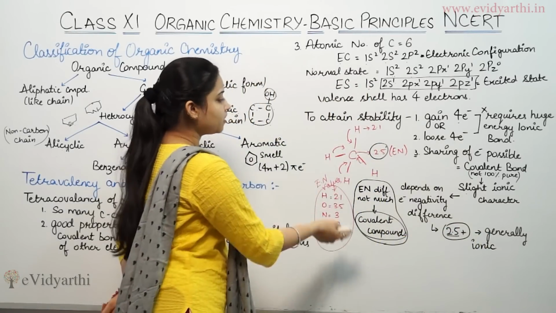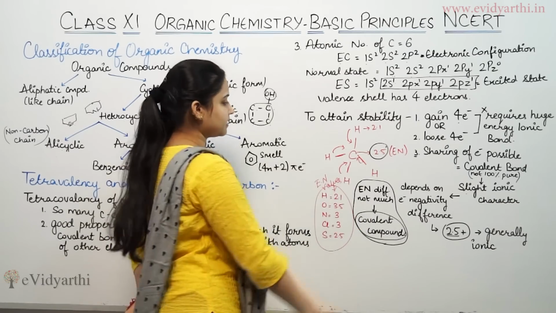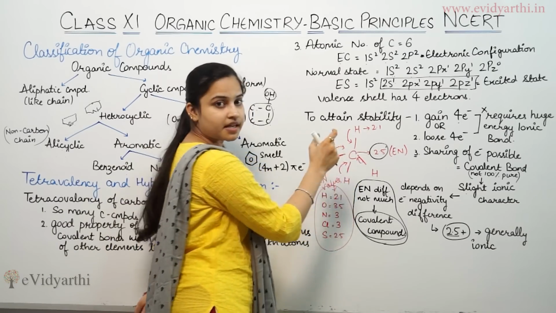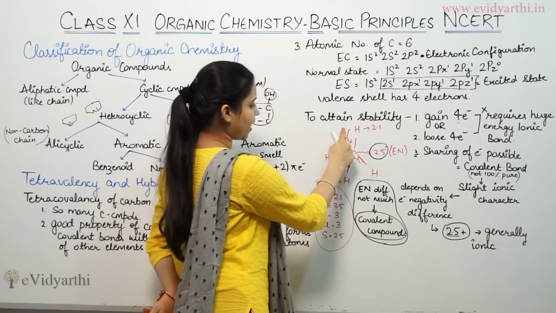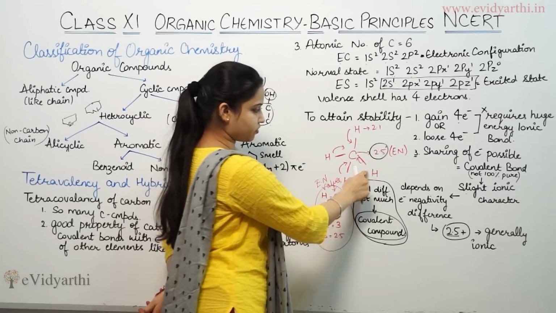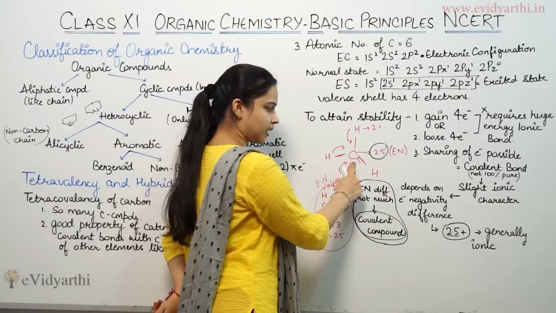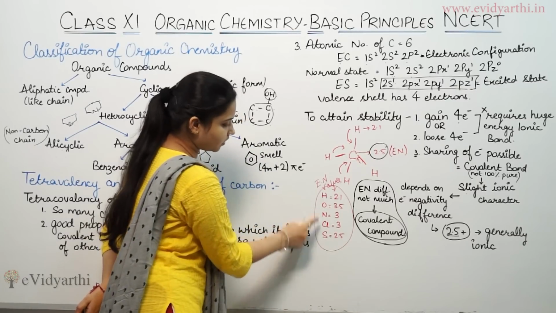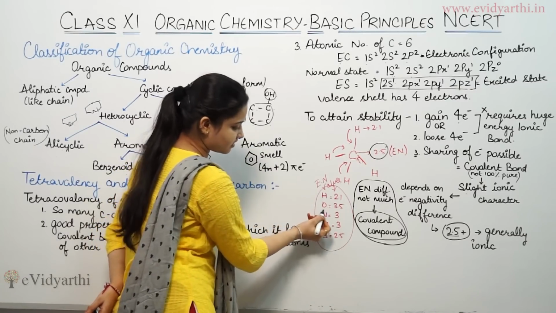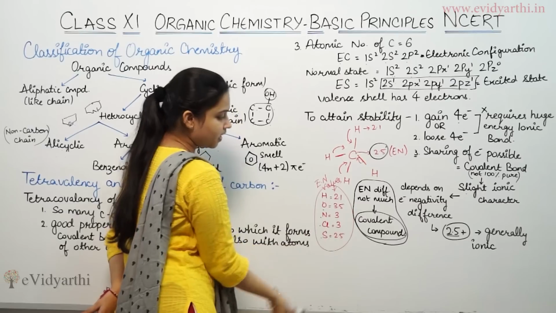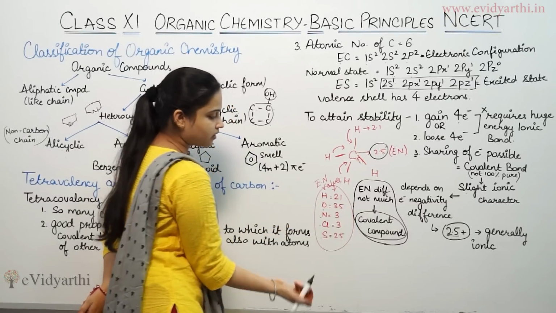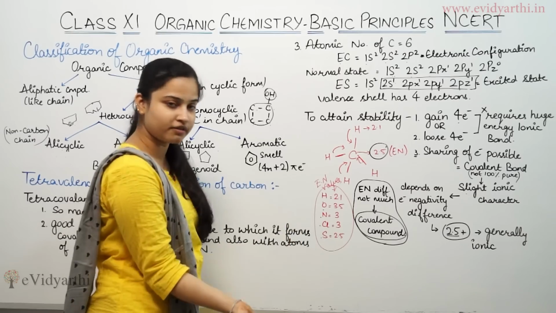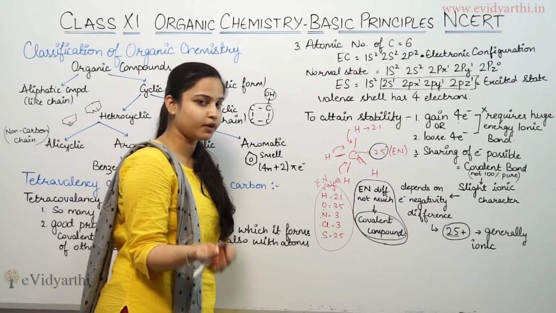Coming to methane, I am taking the example of methane. See, this is carbon and it has a tetrahedral structure, with hydrogen, hydrogen, hydrogen and hydrogen. Electronegativity of carbon is 2.5. And these are the electronegativity values of hydrogen, oxygen, nitrogen, chlorine and sulfur: hydrogen 2.1, oxygen 3.5, nitrogen 3, chlorine 3, sulfur 2.5.